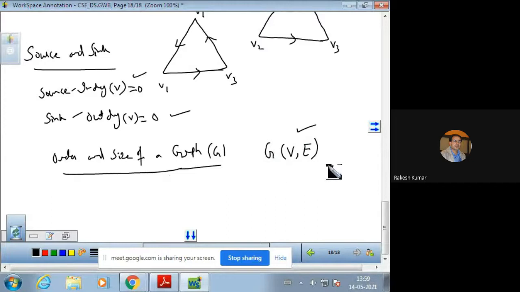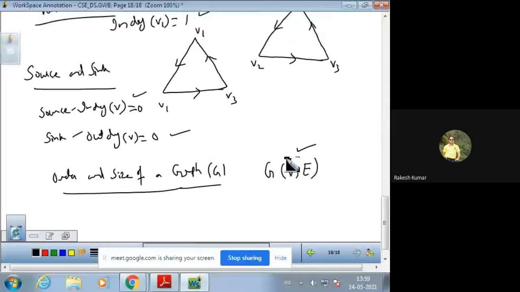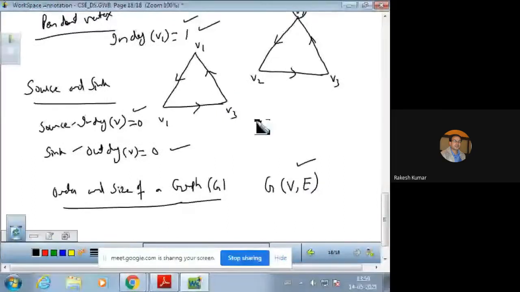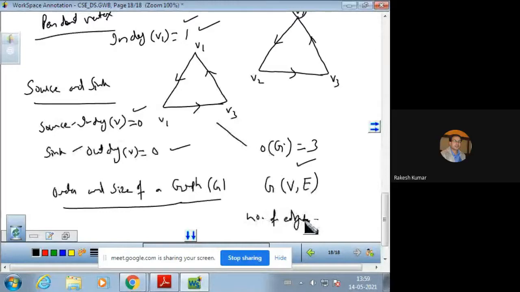The number of distinct vertices in G is called order of G. Now just see in this triangle, the number of distinct vertices are 3. So the order is 3. And the number of edges is called size of G. And how many edges are there? That is also 3. So order means the number of vertices and size means the number of edges in the graph.